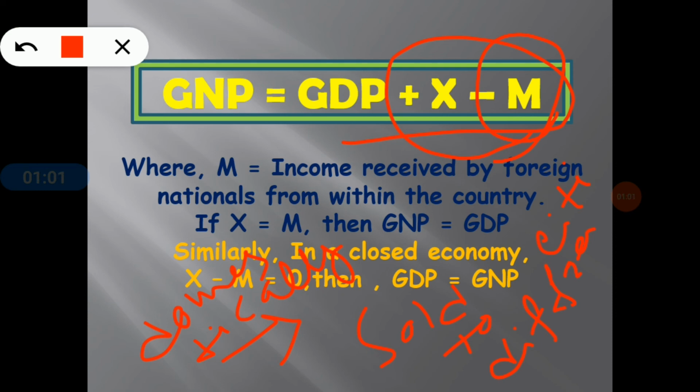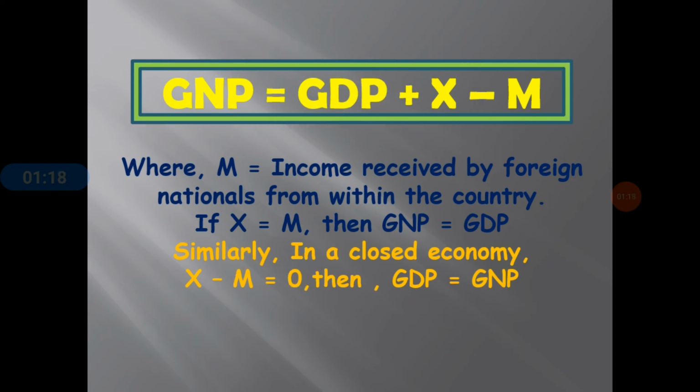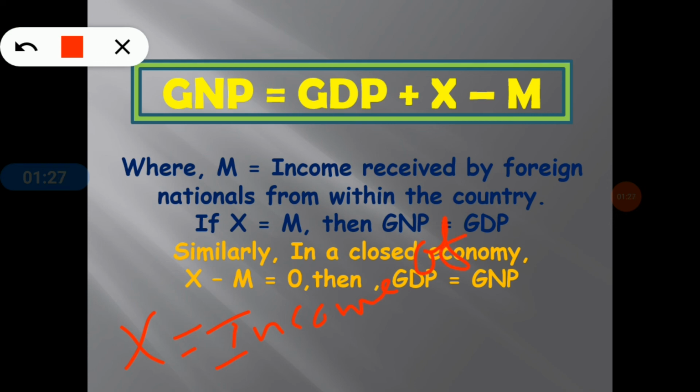Here we can see also that export is basically the income of the country's citizens, because all goods are produced domestically but then sold to a different country's citizens.